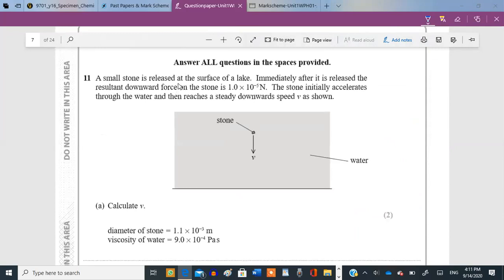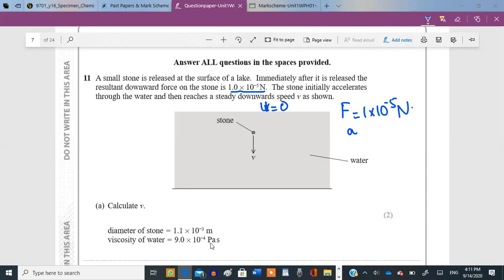A small stone is released at the surface of a lake. Immediately after it is released, the resultant downward force on the stone is this much. The stone initially accelerates through the water and then reaches a steady downward speed v. The resultant force, meaning the net force, is given. So it is accelerating and reaches speed v, and since it is released from the surface, it had an initial velocity of 0.